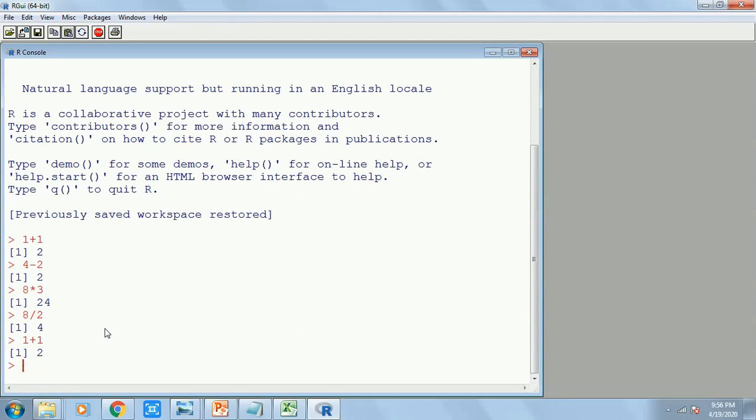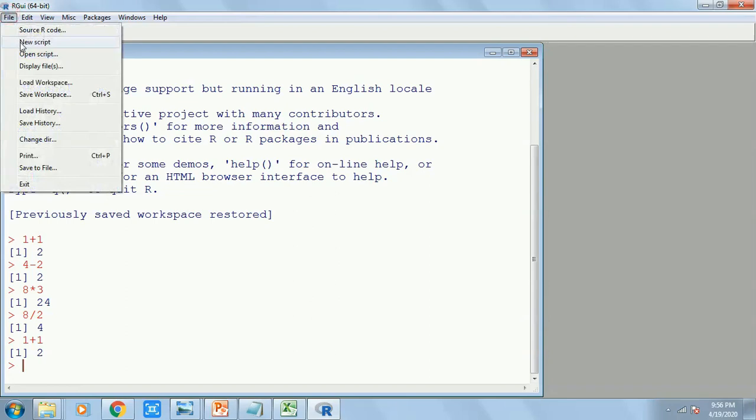So we are not going to do it in this way. What we are going to do is click on the File button, click on New Script.